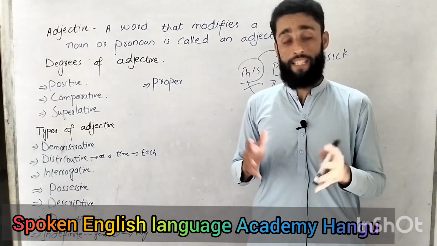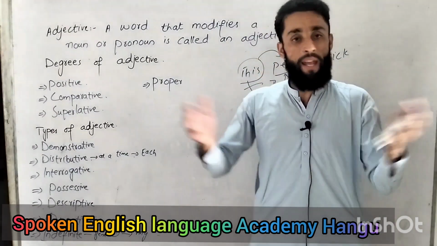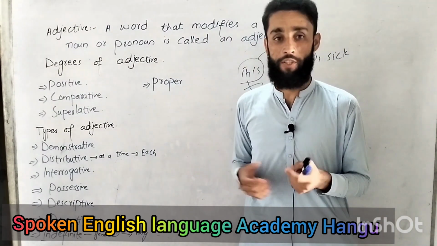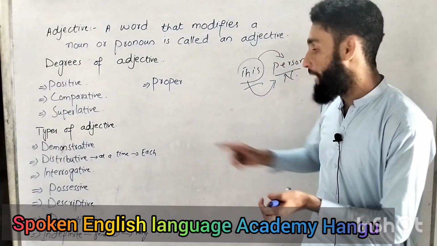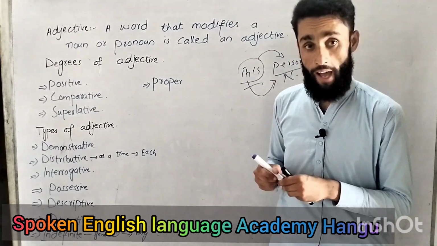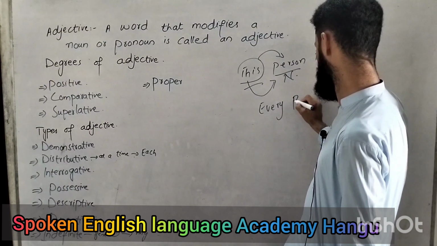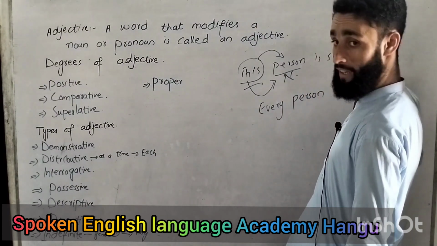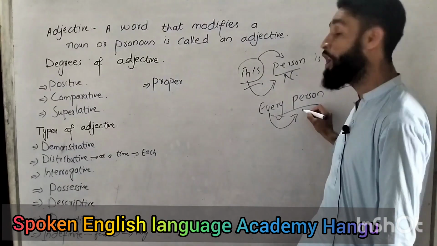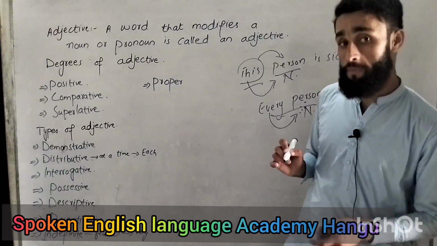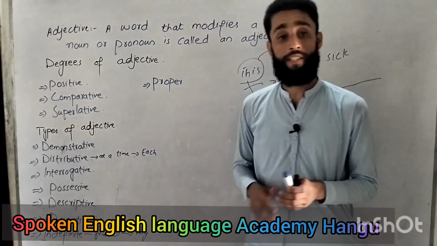Let's come towards distributive adjective, in which we talk about something one at a time. For example, there are many people, but I say each of you, each person should go there. Every person is allowed to come here. I also mentioned distributive pronouns earlier, but here it's an adjective. "Every person": every is describing, modifying, adding something to this noun, person. If something is adding to the meaning of a noun, that is called an adjective. So this is called distributive adjective.